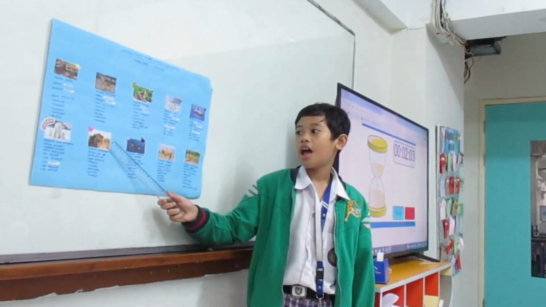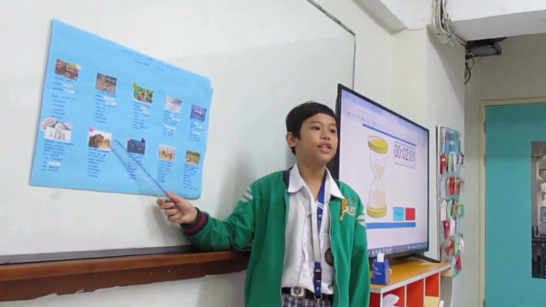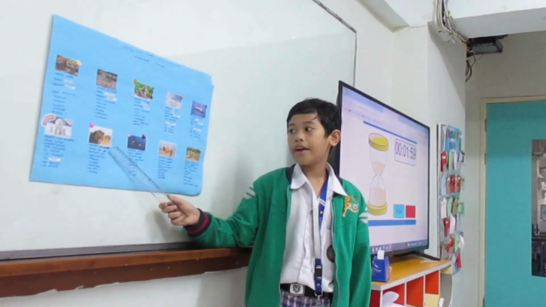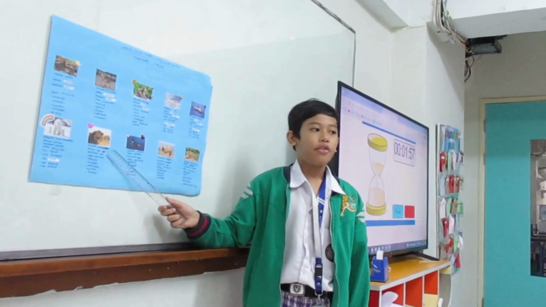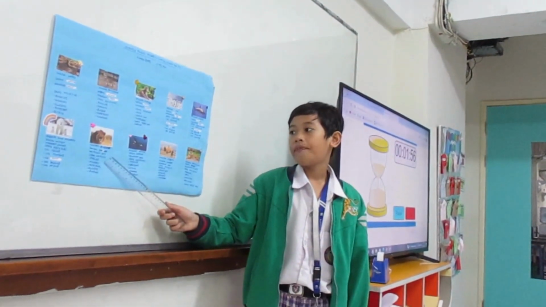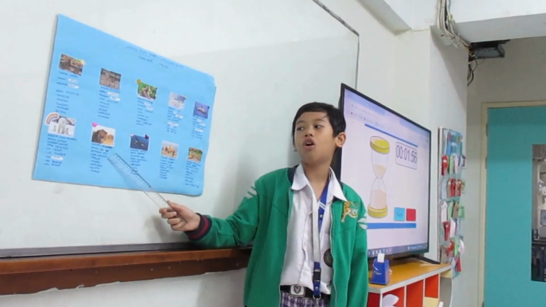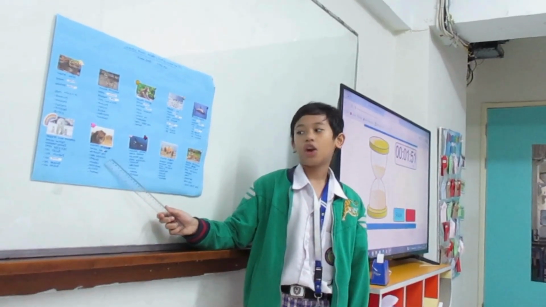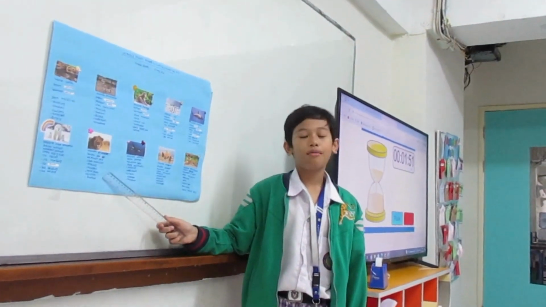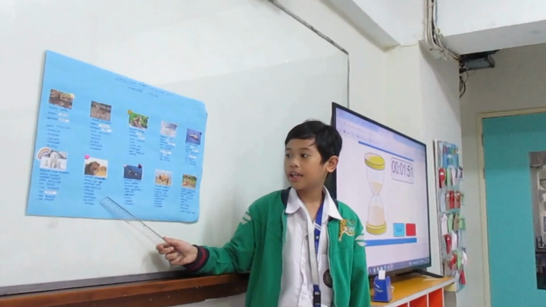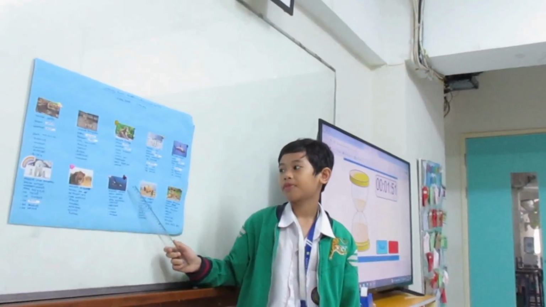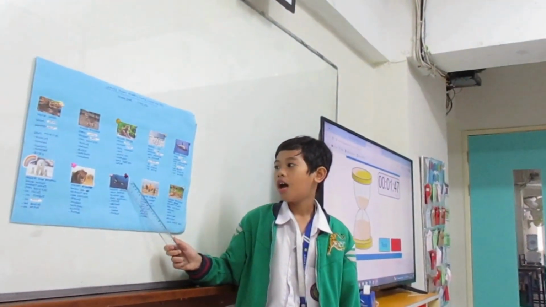Next, I got lion. The habitat is on grassland, and the season is summer. The weather is dry. The sport activities that we can do on summer is running, handball, volleyball, and bicycle and football too.